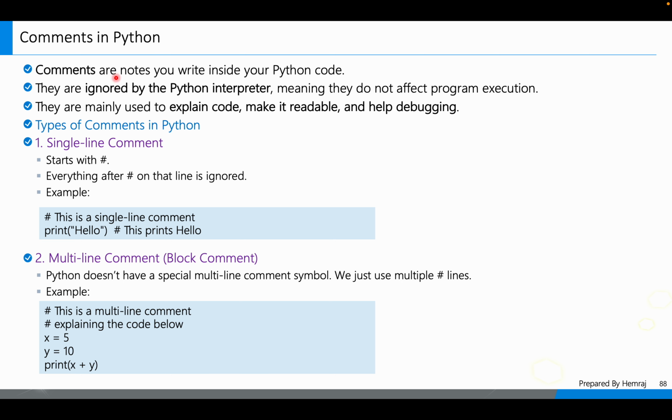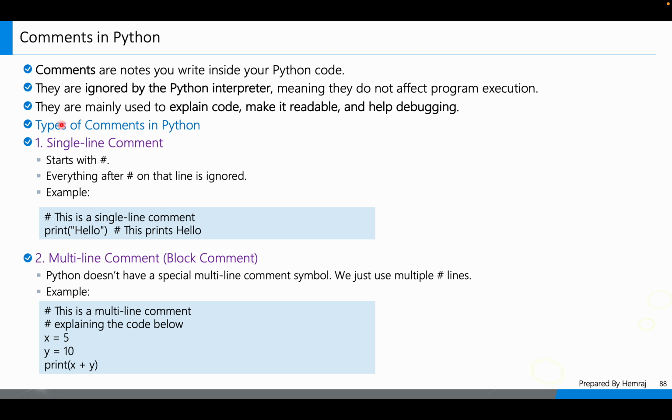Comments are notes you write inside your Python code. When you write code, we write comments to explain the code. Always remember, the Python interpreter only works on the code, not on the comments. They will be passed over, so they are ignored by the Python interpreter, meaning they do not affect program execution. They are mainly used to explain code, make it readable, and help debugging. So these are the comments.